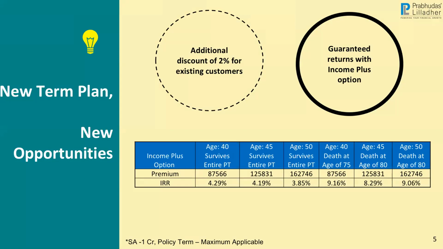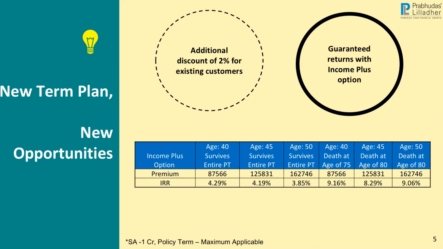All those clients to whom you have pitched Sanchay, Sanchay Plus, who have taken Sanchay or Sanchay Plus or Sanchay Par from us, you can definitely go back to them, offer them a new term plan, and let them avail a discount of 2%, which is something very unique, and I don't think any other company is doing it right now. 2% on what? 2% of the premium of the new term plan. So if your premium is coming to 1 lakh rupees, it becomes 98,000. So definitely something which they should look for.